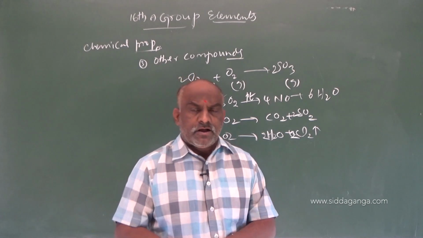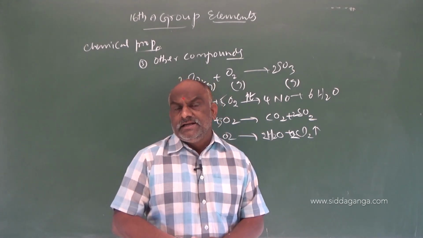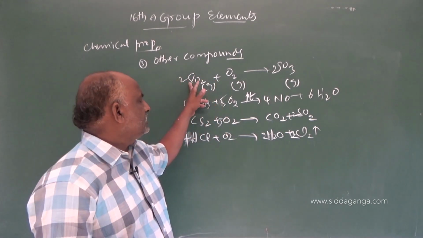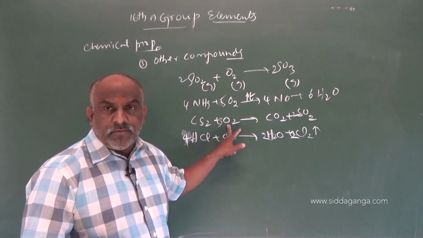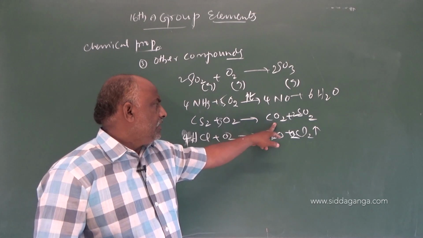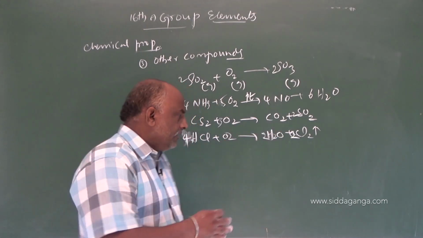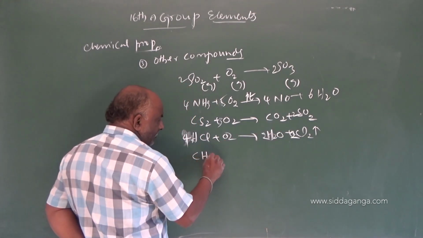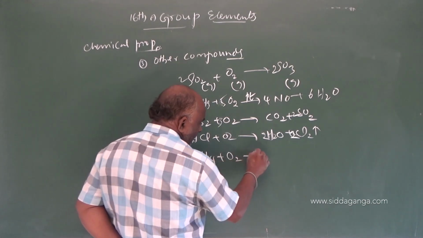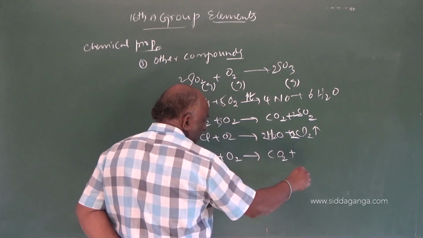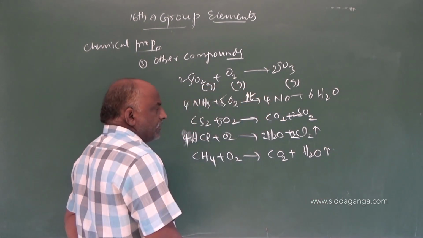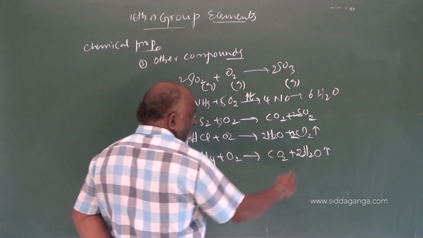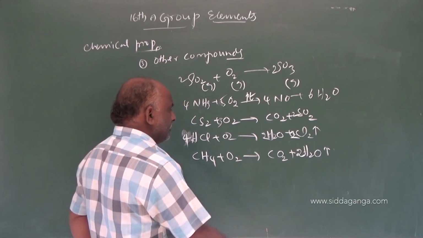Oxygen reacts with other compounds also. Oxygen acts as an oxidizing agent. Oxidation of sulfur dioxide, oxidation of ammonia, combustion of carbon disulfide. In combustion, what does it liberate? CO2. And see this, CH4 plus O2 gives CO2 plus H2O, the combustion of hydrocarbon.